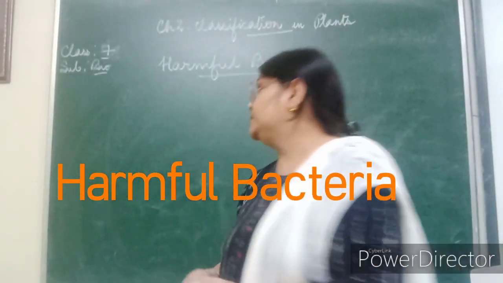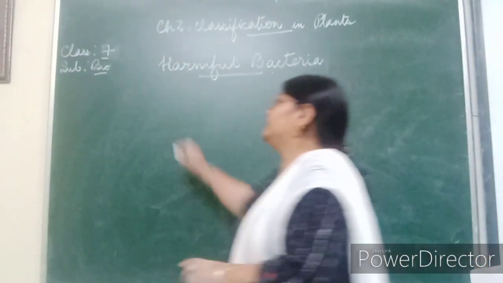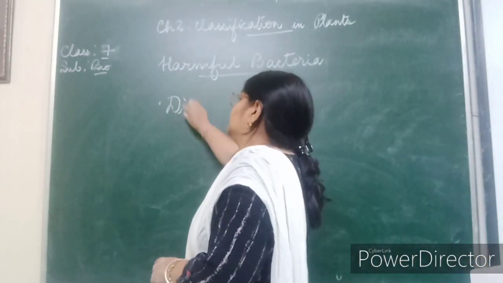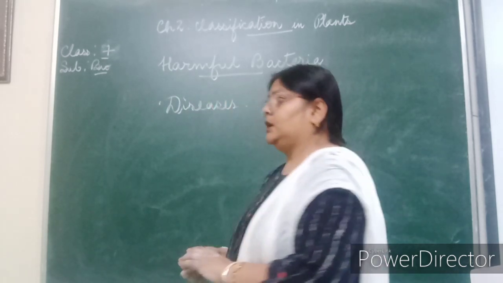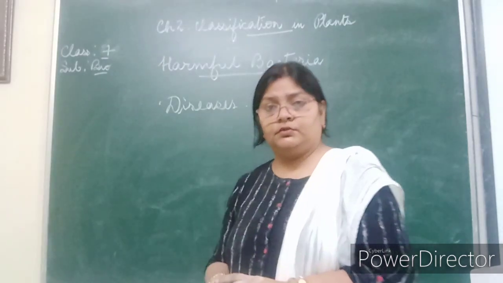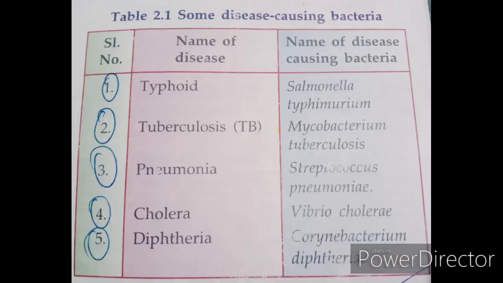Now we'll talk about the harmfulness of bacteria. Number one, bacteria cause various diseases, and we should be aware of typhoid and pneumonia. How is typhoid caused? By Salmonella typhimurium.